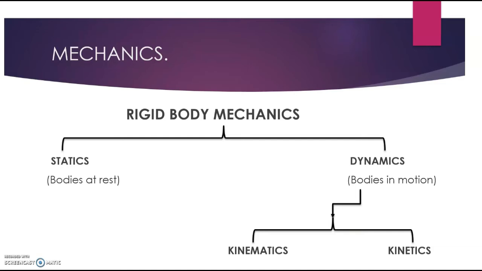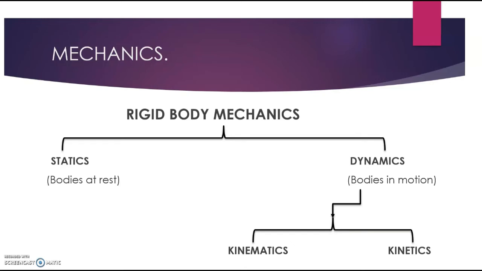One may ask, what is kinematics? When we say kinematics, we are talking about the geometry of motion without making reference to the forces acting on it. So when a body is moving by a force and we consider that moving body without making reference to the force acting on it, then we are talking about kinematics.